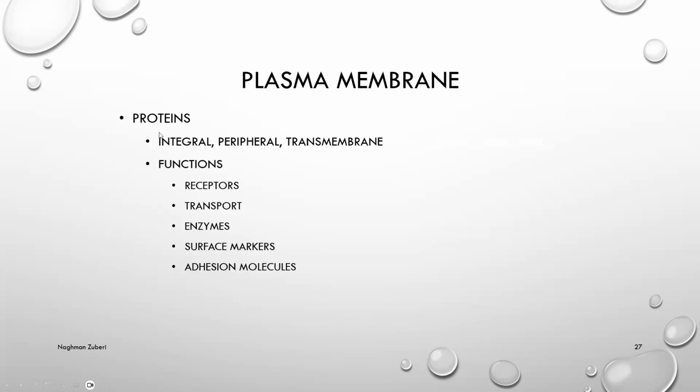Proteins. These are integral, peripheral, and transmembrane proteins. Their functions: they work as receptors, they are used for transport purposes, they could be enzymes, they could be used as surface markers, and they help in adhesion as well.